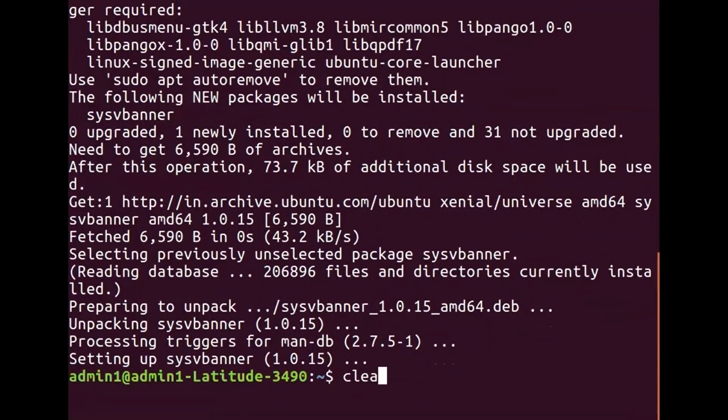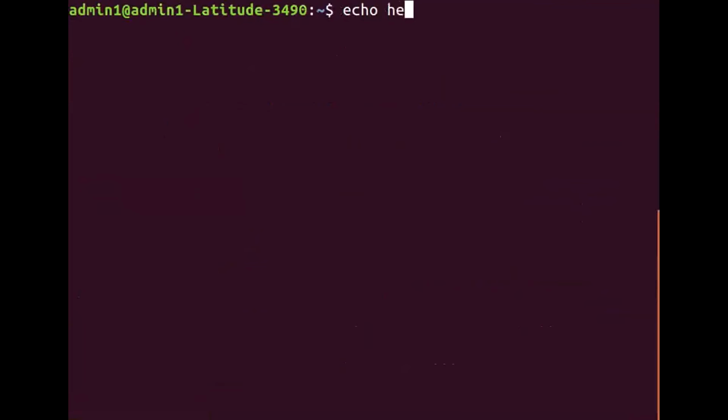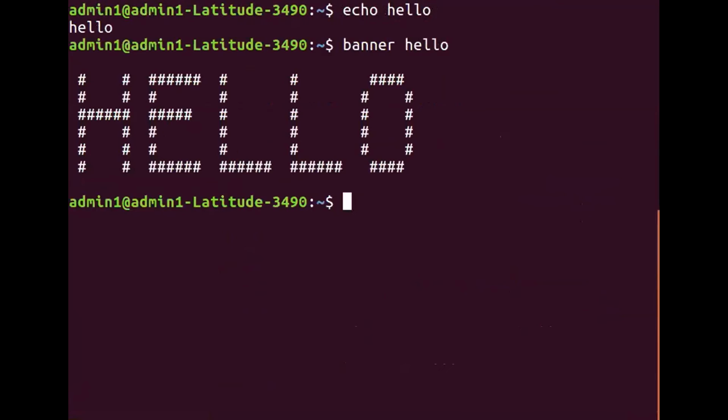All right, so let me just check it out. I just say echo hello, it was giving me like this. Now I will say banner hello. Wow, fantastic, right? There's nothing great about this particular command. It just displays the output in a large format. The banner command displays the output in a large format, and the output will always be in terms of the hash character. If you look at the character H, it is resembled as H, but with the help of hash.